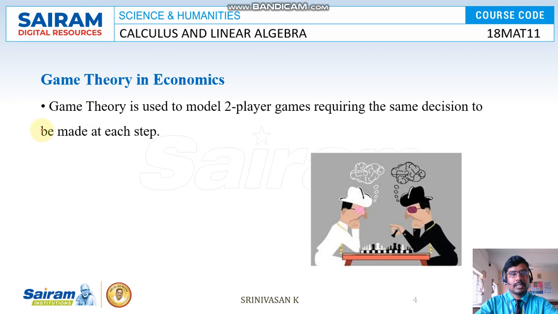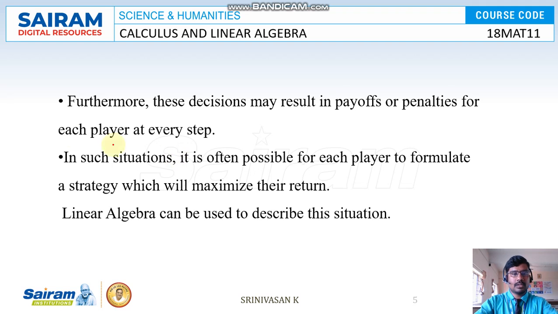And next one, game theory in economics. Game theory is used to model two-player games requiring the same decision to be made at each step. Where we use it means it's a prediction: who will win, who will lose. For that prediction we have to apply game theory. It is also part of linear algebra. By using game theory, we can easily predict who will win and who will lose.